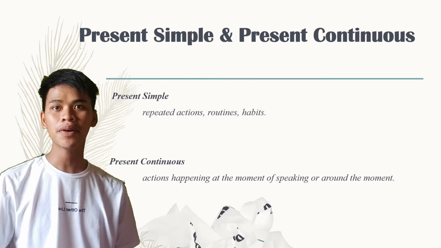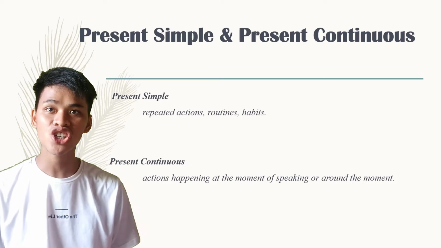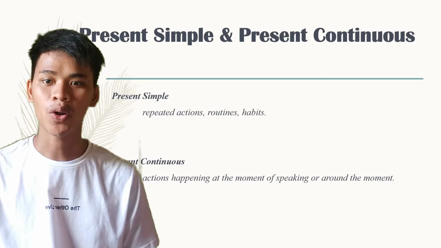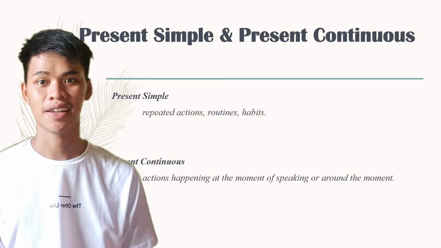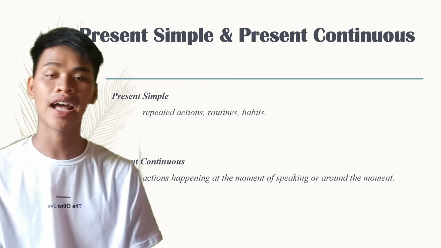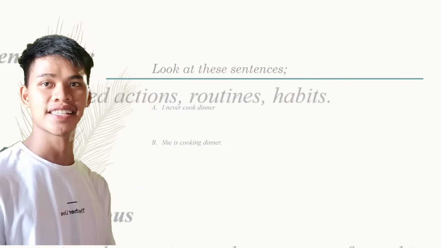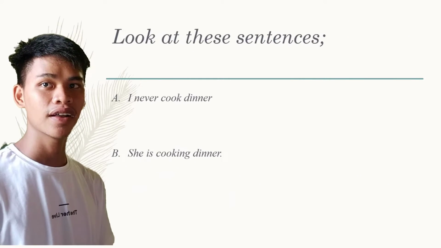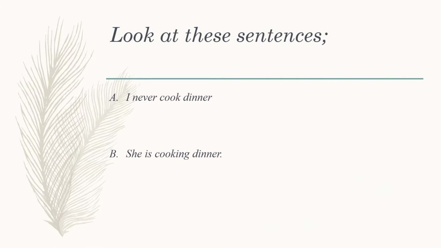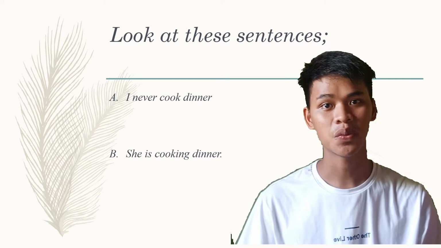Next topic, present simple and present continuous. So what is present simple? Repeated actions, routines, etc. Kapag sinabi nating present simple, repeated actions, paulit-ulit. So in present continuous, actions happening at the moment. Pangyayari ngayon. In this sentence, I never cook dinner. And the second sentence is, she is cooking dinner. First sentence is present simple, and the second sentence is present continuous.